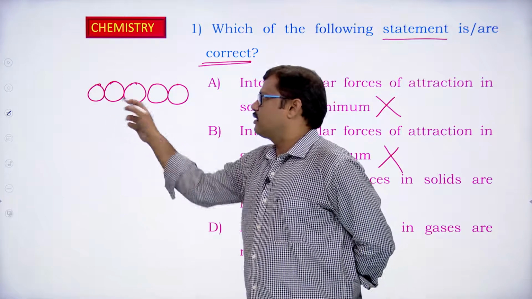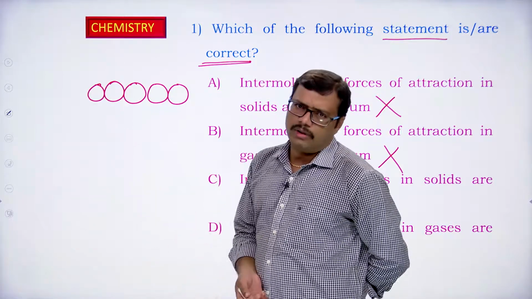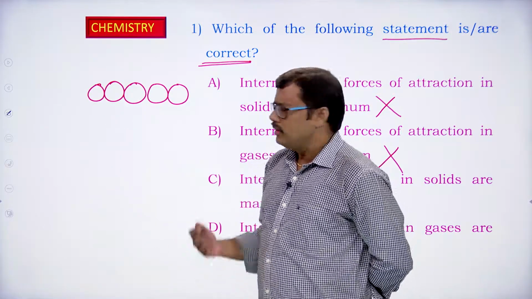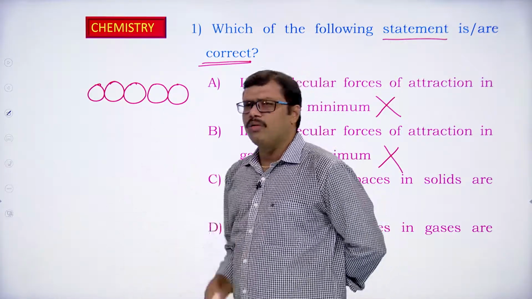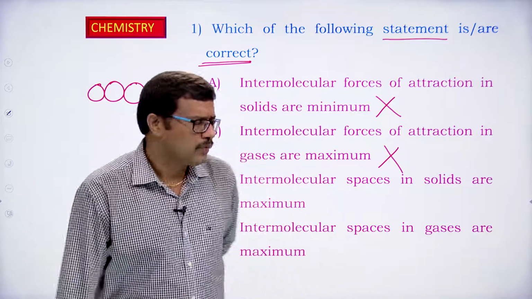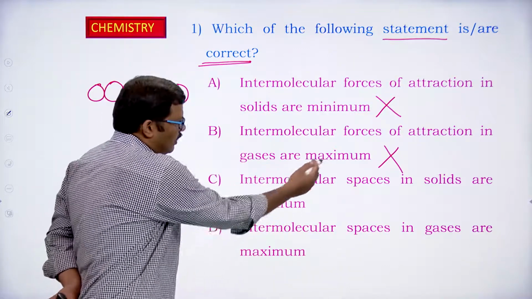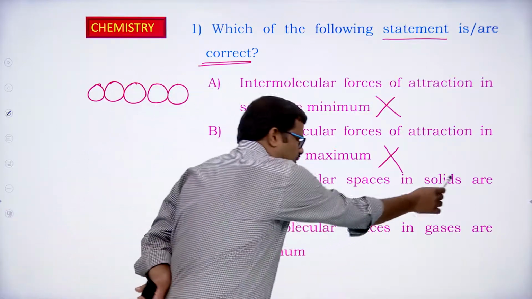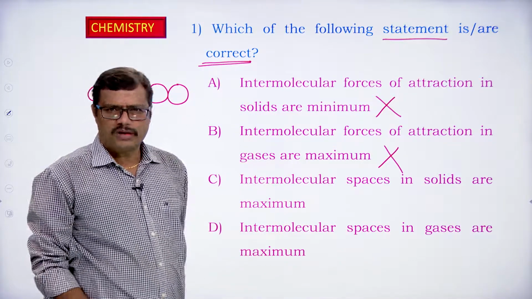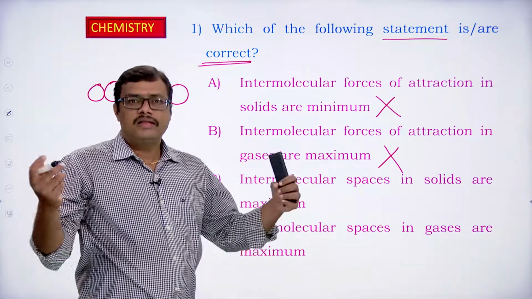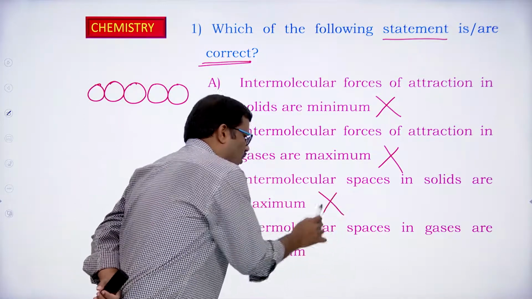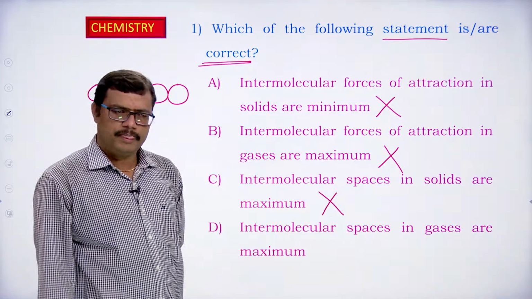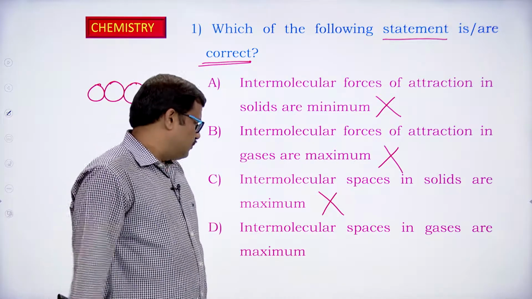Since the particles are closely packed, can we expect any intermolecular spaces there? No. Generally we say that a negligible amount of intermolecular space is present. But what is given here? The intermolecular spaces in solids are maximum. They are not maximum, they are minimum, the least ones. So this is also wrong, not the correct statement. Let us look at the fourth option as well.